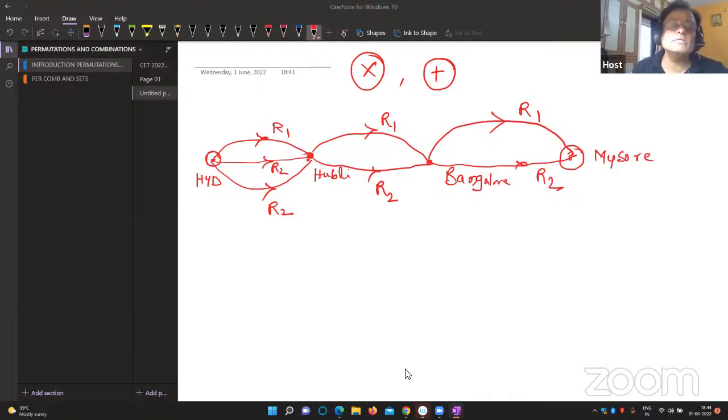Permutations and combinations doesn't require any background knowledge of mathematics. Fresh, you can study, fresh you can understand, fresh you can solve problems also.